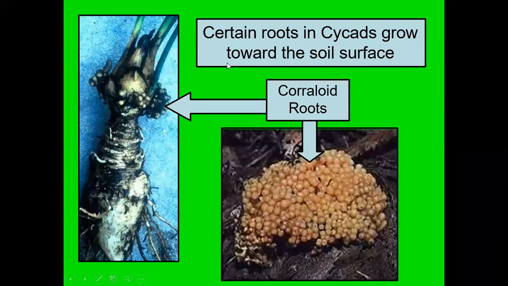Again, main point here, main characteristics. Certain roots of cycas grow toward the soil surface. That is called the coralloid roots. You can find these kinds of root system on cycas. And these roots have a symbiotic association with the alga Nostoc. If you take sections of this root and observe under the microscope, you can find the Nostoc colony living inside. So algae provide the nitrogen to the roots, and roots provide the shelter to the Nostoc colony. This is a symbiotic association.